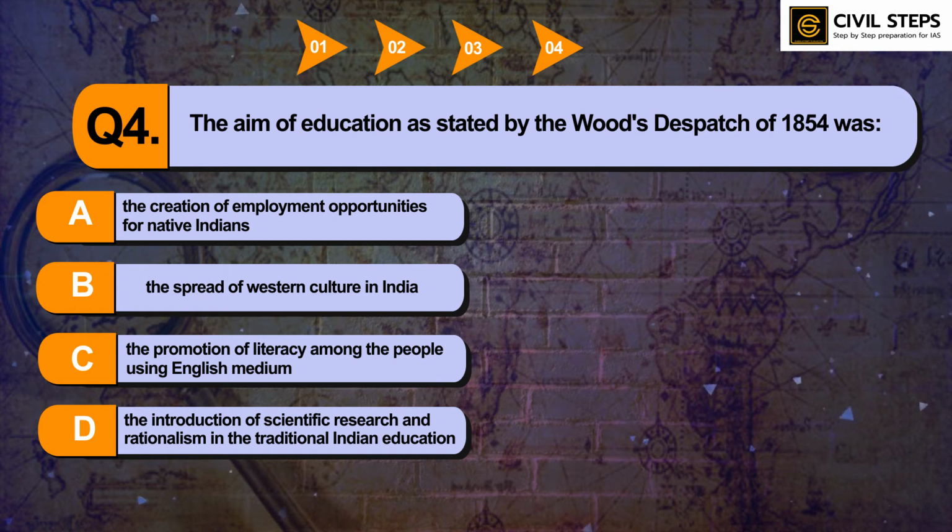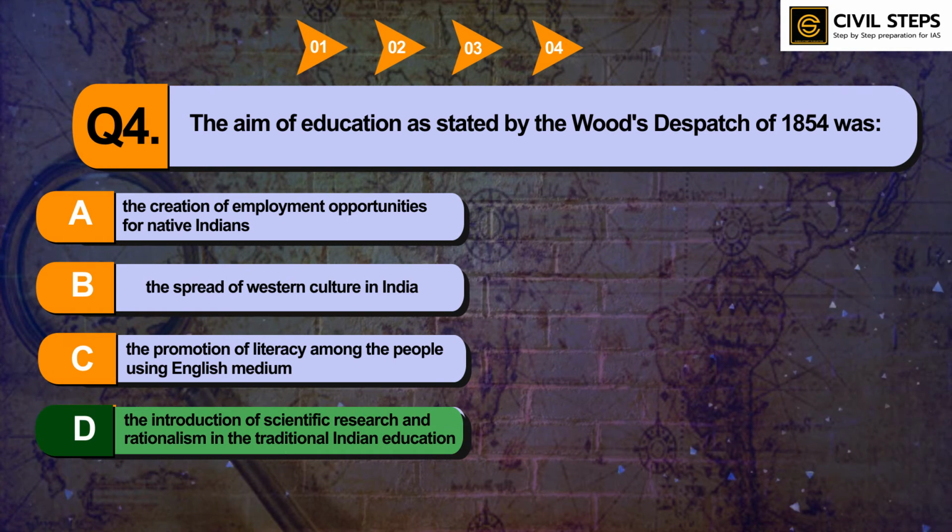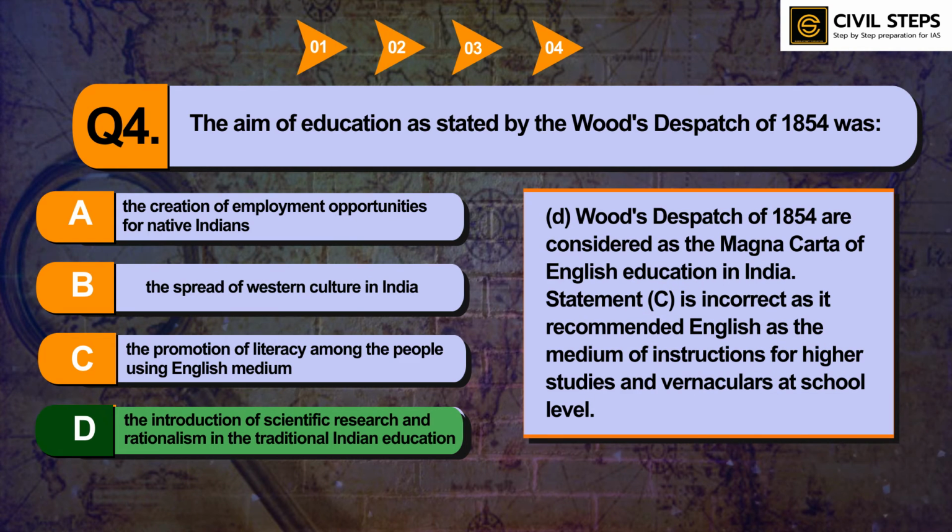So the answer of this question is option D, the introduction of scientific research and rationalism in the traditional Indian education. Wood's Dispatch of 1854 was considered the Magna Carta of English education in India. Option C is incorrect as it recommends English as the medium of instruction for higher studies and vernaculars at school level.